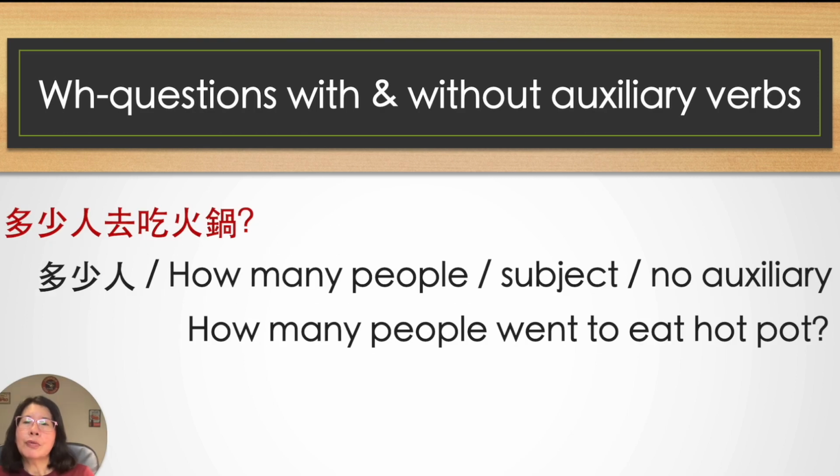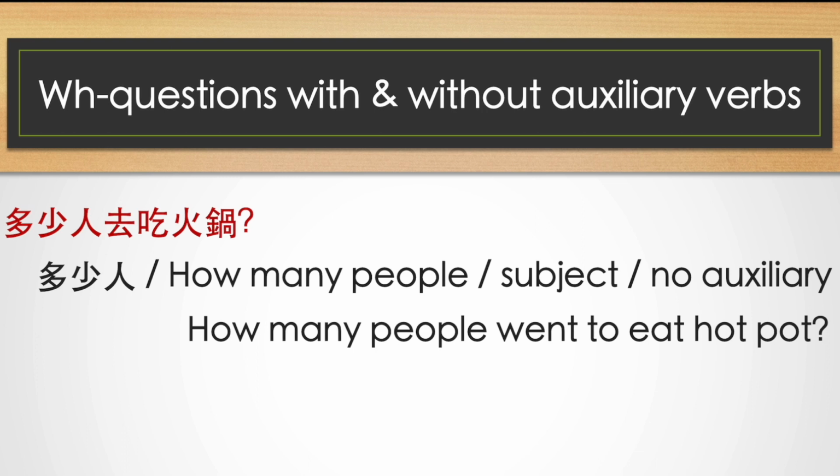We're going to do one more thing. We're going to practice by looking at Chinese and flip into English. So we have 多少人去吃火锅? Okay. 多少人 is how many people. 去吃火锅. So in this question, how many people is actually the subject.